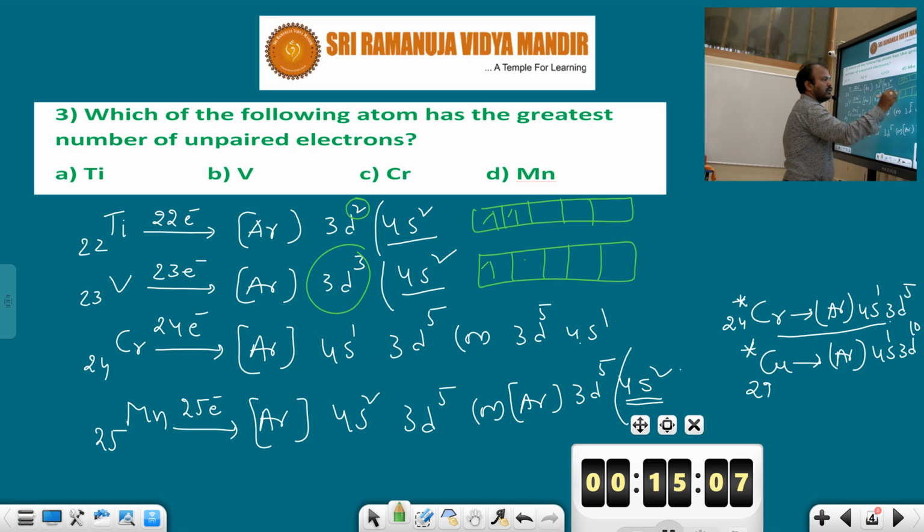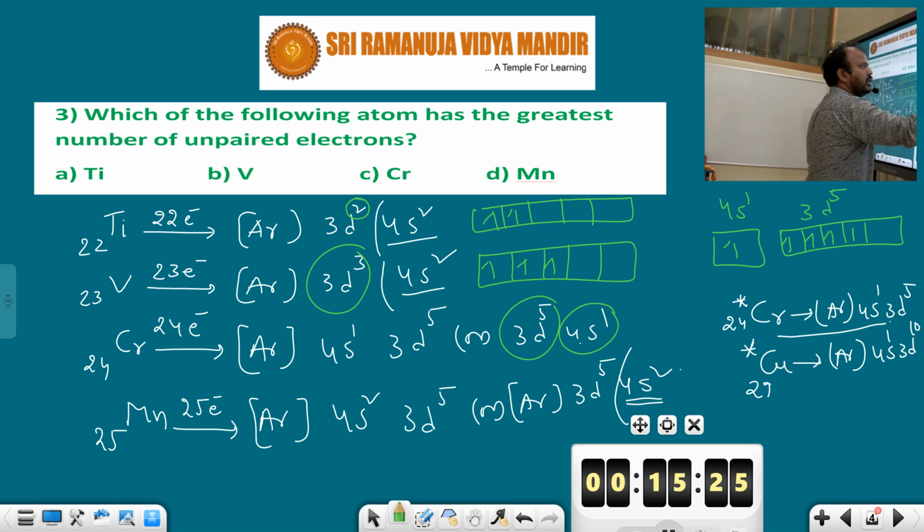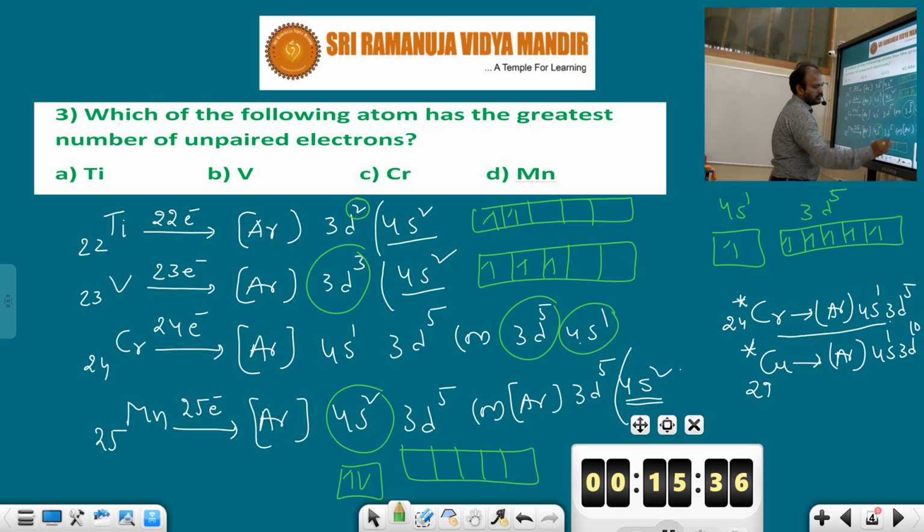And 3d5 means the 3d subshell contains how many electrons? 5 electrons: 1, 2, 3, 4, 5. And you should take manganese here. The s subshell is completely filled. How many electrons does the d subshell have? 5 electrons: 1, 2, 3, 4, 5. Now you should write the number of unpaired electrons here.